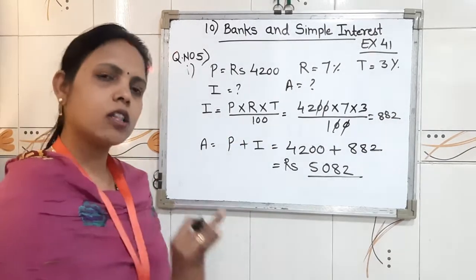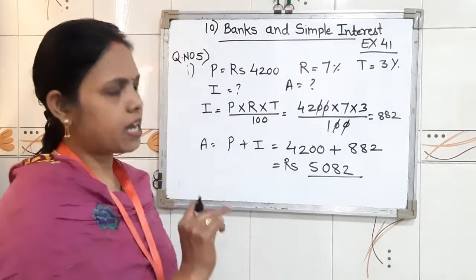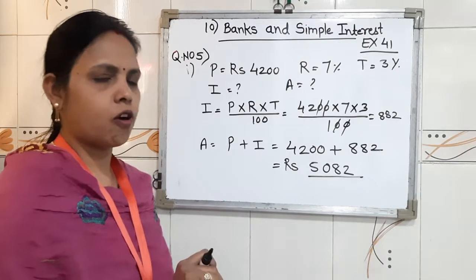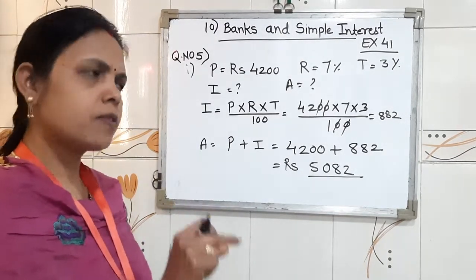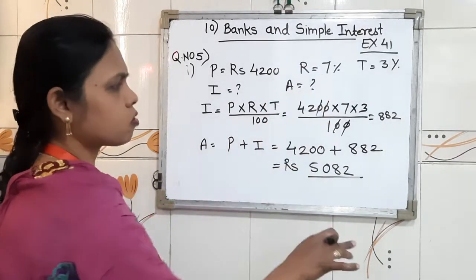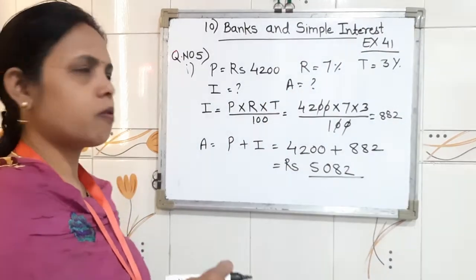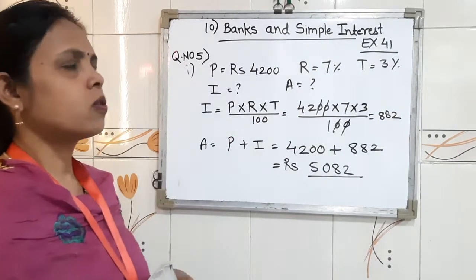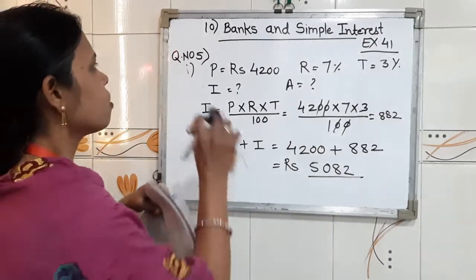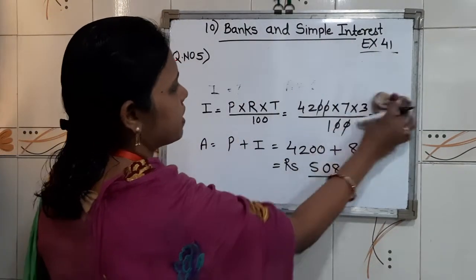So children, even if it is asking to fill in the blank, you still have to solve the sum. After that, if you want, you can write that in tabular form. If you have not drawn the tabular form, then also it's okay. In this way, you can solve questions 1, 2, 3 like that, one by one. So children, here we have completed question number first. Now we are going to move further to question number second.